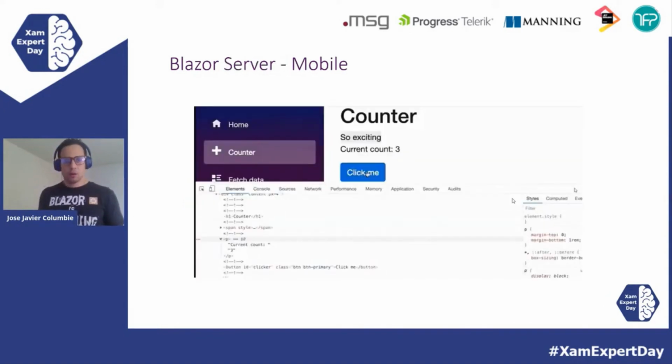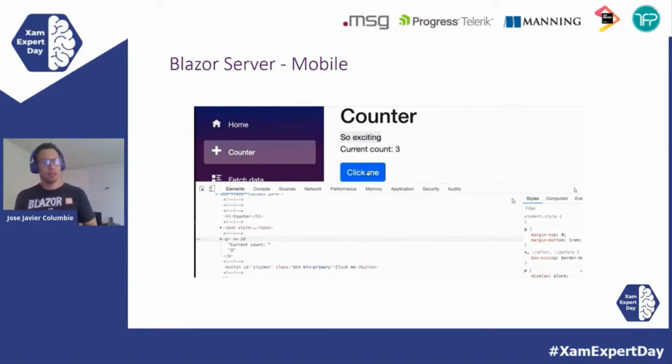Let's think about, for example, Blazor Server. As we were talking about, it has a SignalR connection, and pretty much all the processing happens on the server, and the only thing sent to the browser is the difference of HTML. So think about that: Blazor Server has a copy of your DOM in memory, and when you make any change, that change gets sent to the server, gets processed, and then only the difference of that DOM is sent back over the wire to the browser.